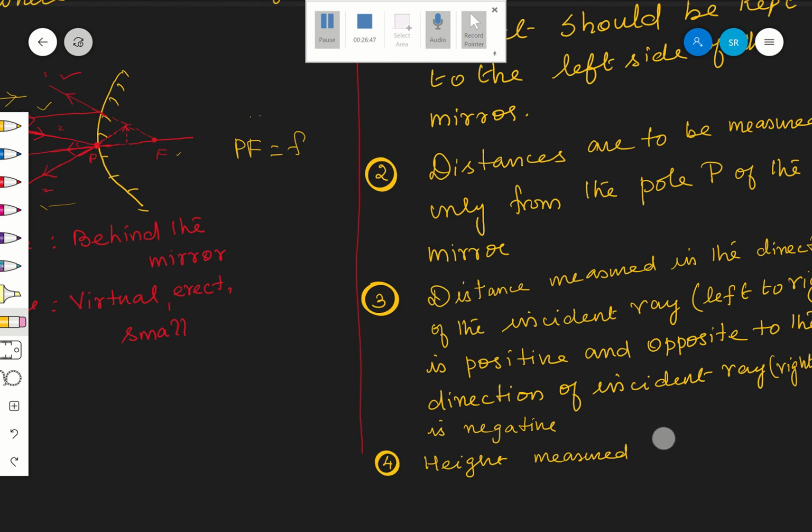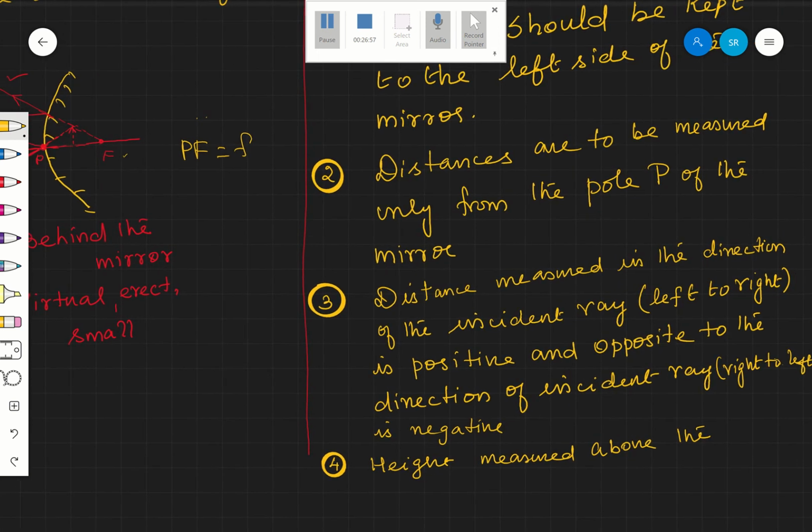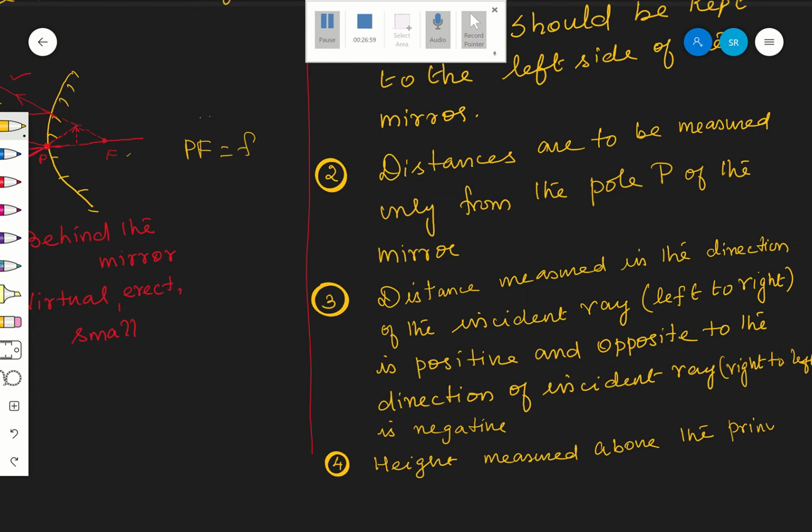Height measured above the principal axis is positive, and below the principal axis is negative.